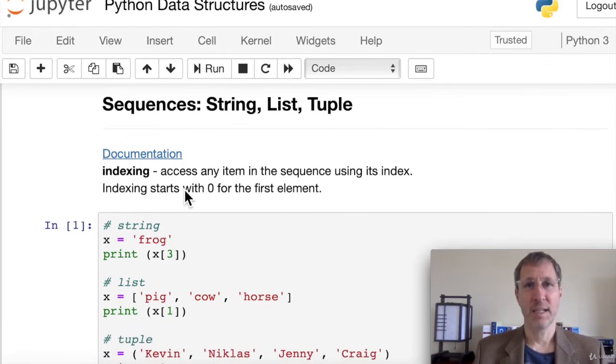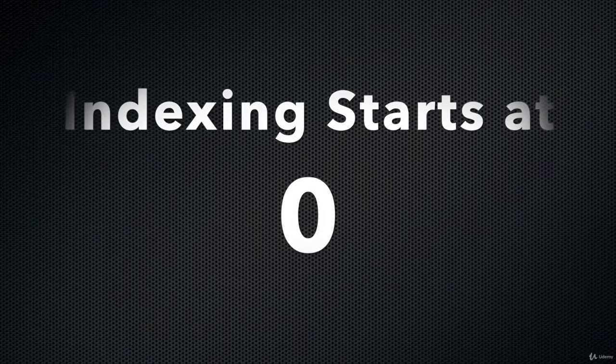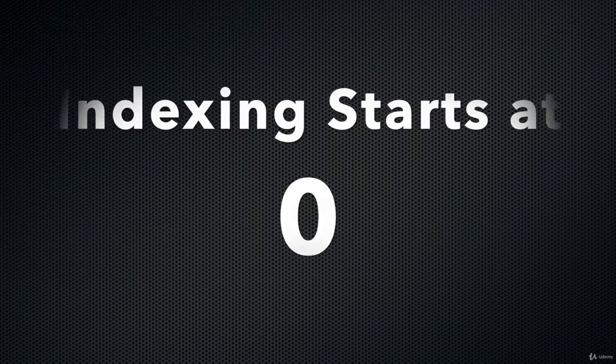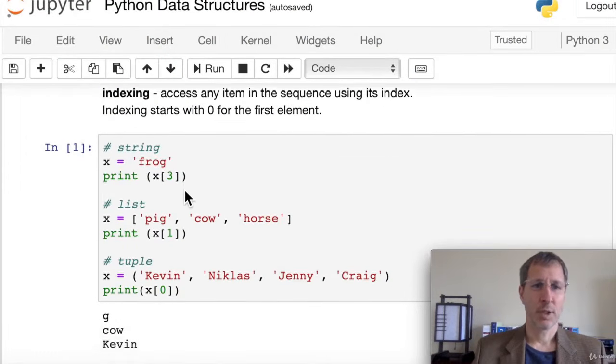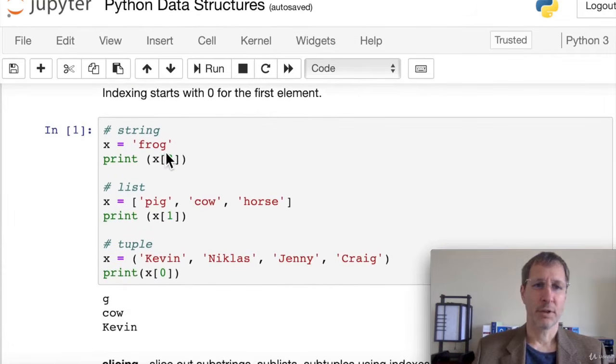We can access any item in a sequence by using its index. We put that index inside square brackets. And indexing starts with 0. The first element is always 0, so the fourth element is going to be index 3. So here we have a string, frog, that has 4 letters in it. If we want the fourth element, which is G, we print out x of 3. That gives us the G, as you can see in the output here.